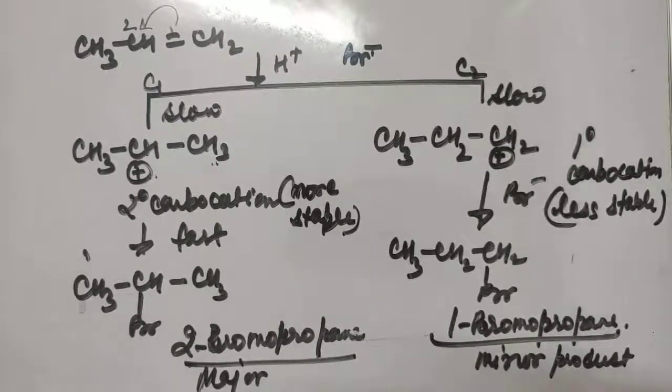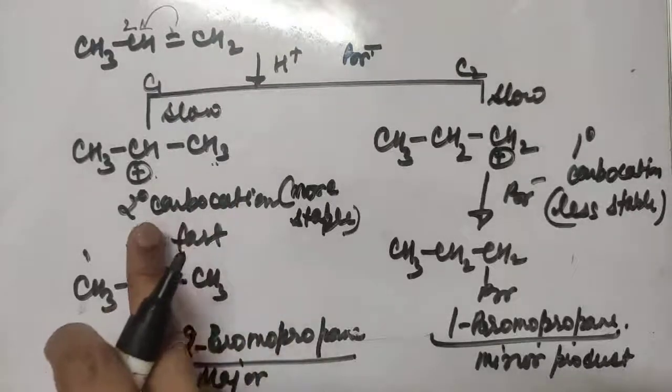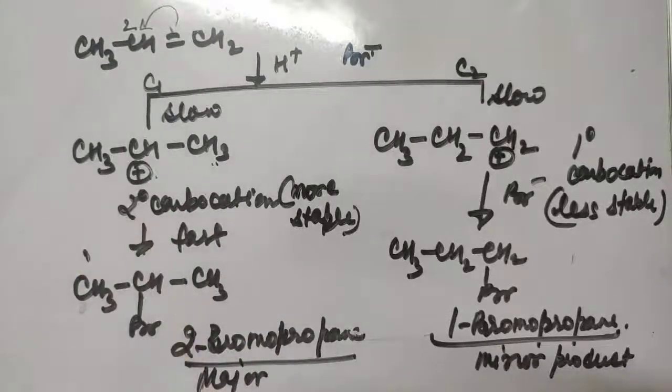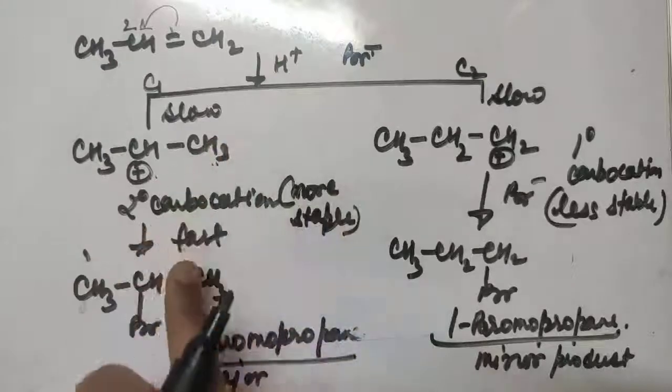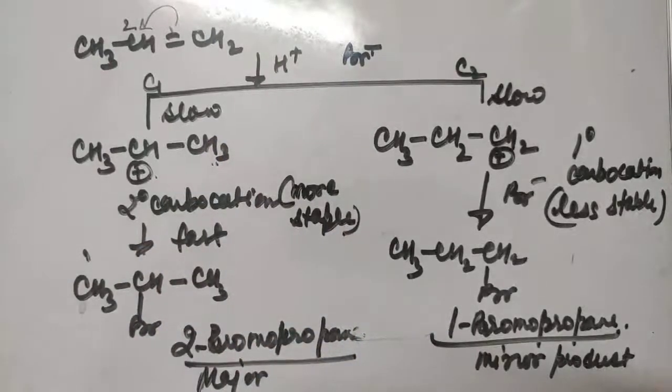Okay, so this is the mechanism, and we can just conclude that Markovnikov's addition occurs through the more stable carbocation intermediate. It follows from the formation of carbocation, and it occurs through the more stable carbocation intermediate, right?